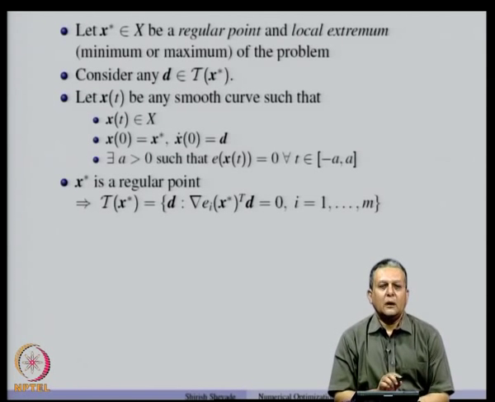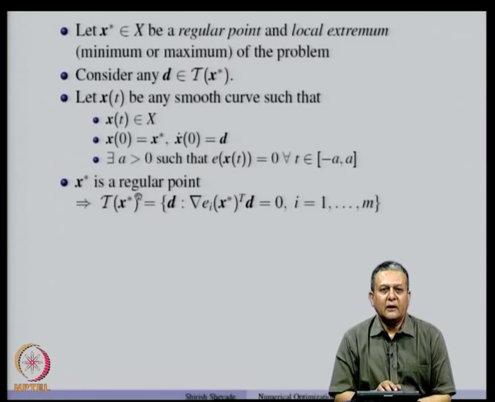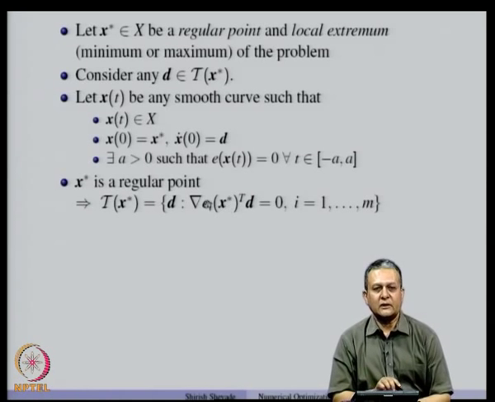Now, we have assumed that x star is a regular point. So, that means that the tangent set at x star is characterized by the set of all directions which are orthogonal to the gradients of all the equality constraints.